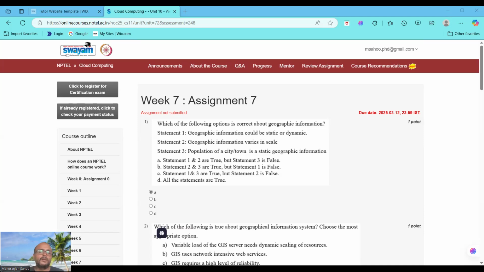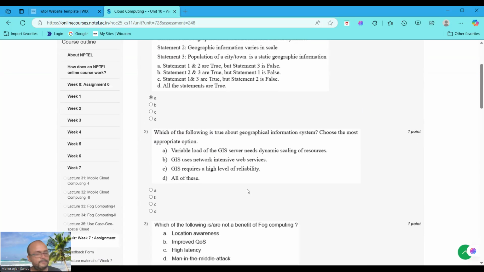Statement 3 is a false statement because population is dynamic, not static. It changes over time due to birth, death and migration, contrary to fixed geographic features like elevations. So 1 and 2 are the correct statements, and statement 3 is false. So it is option A. Moving to question number 2.